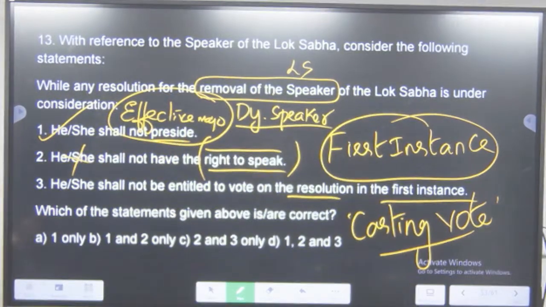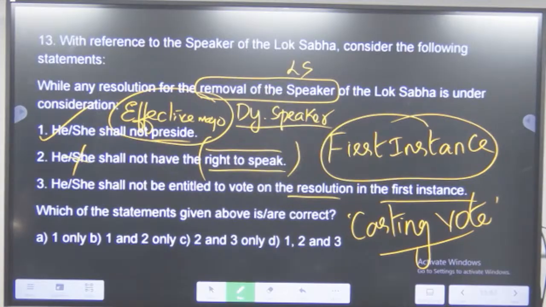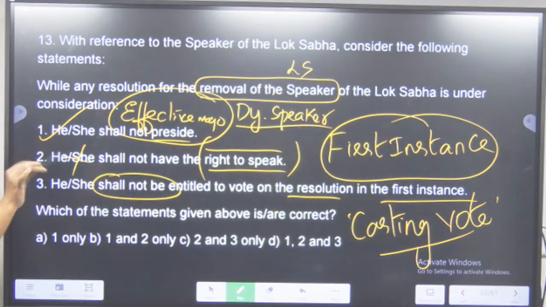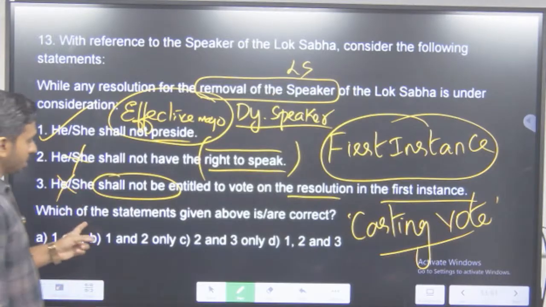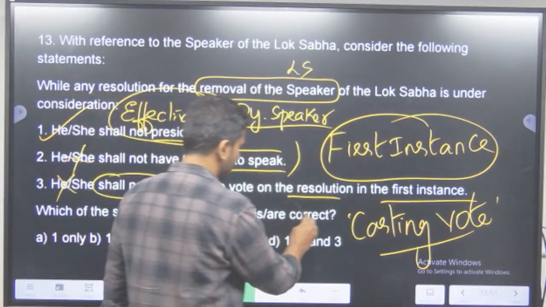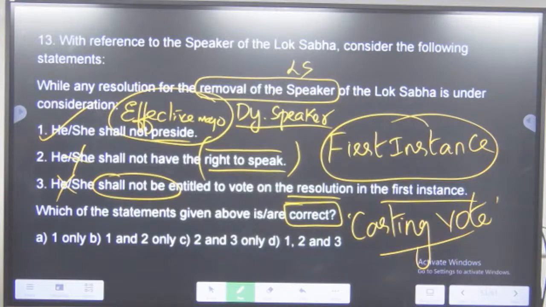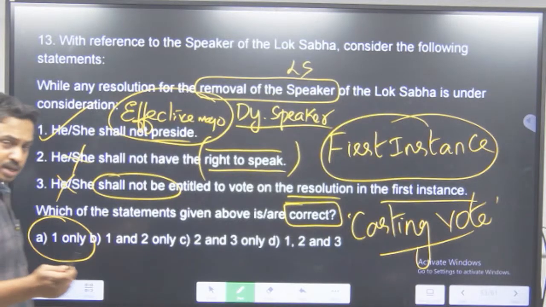He or she shall not be entitled to vote on the resolution in the first instance. Shall not be. He is entitled to vote there. So is it a right statement? No, it's a wrong statement. So what are they asking? Which of the following statements are correct? So how many of them are correct here? First one is correct. So A, one only. Are you able to understand this?